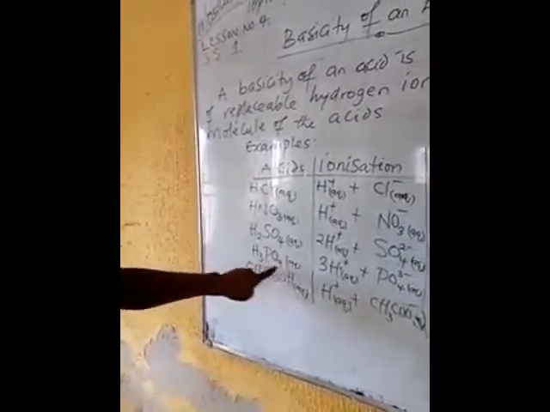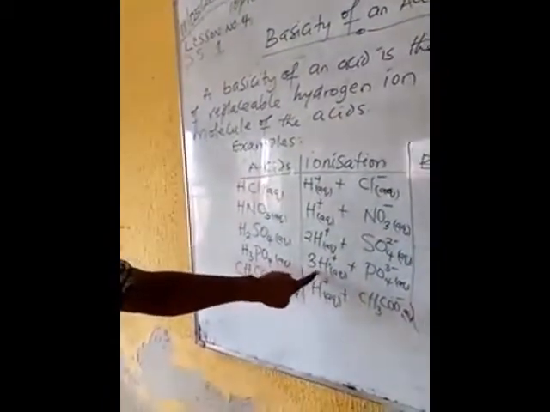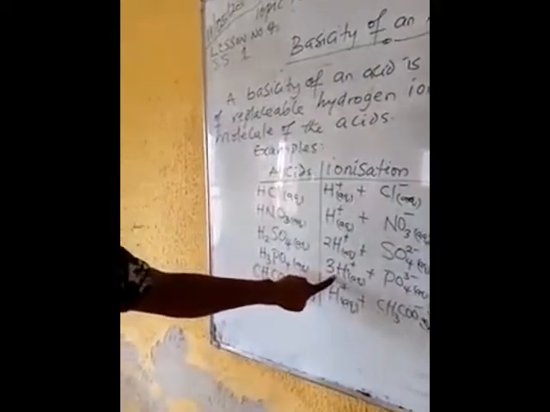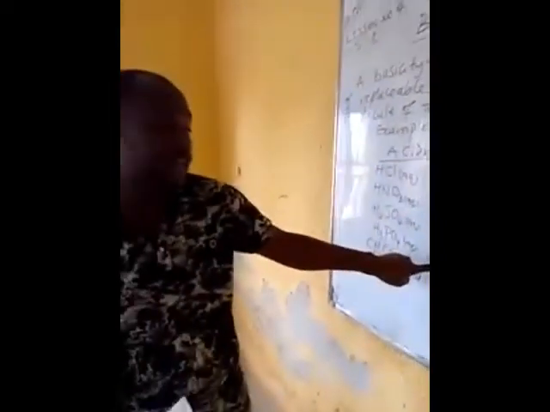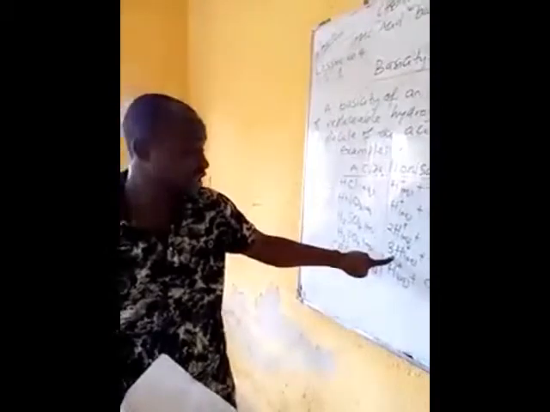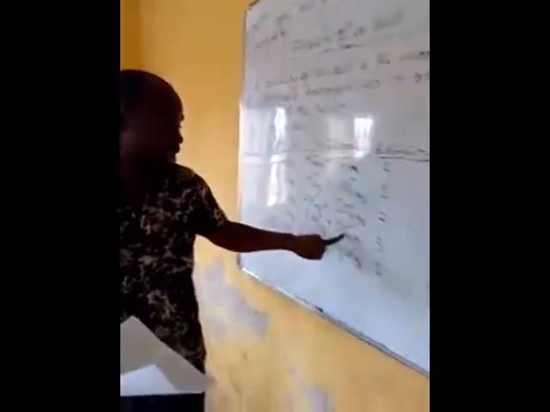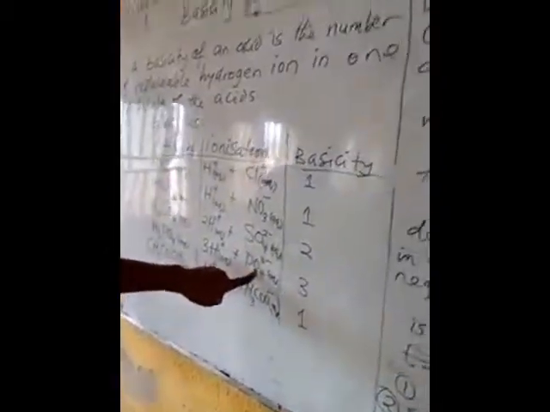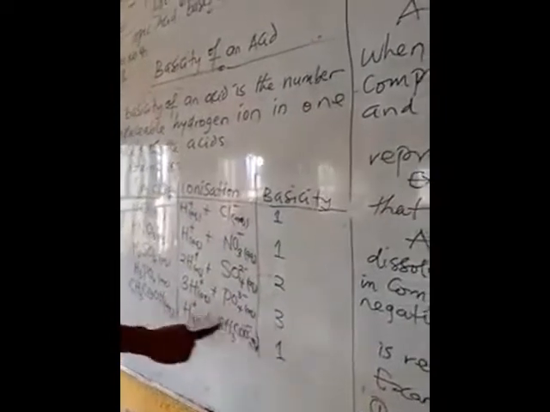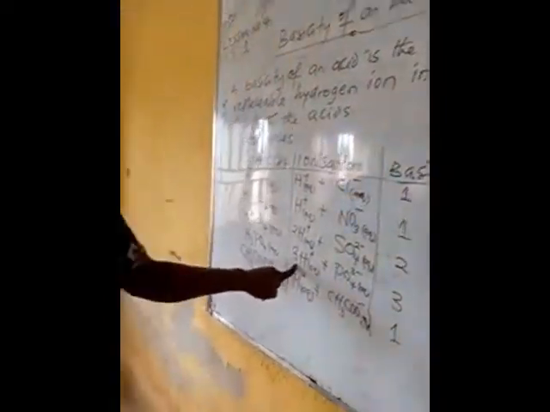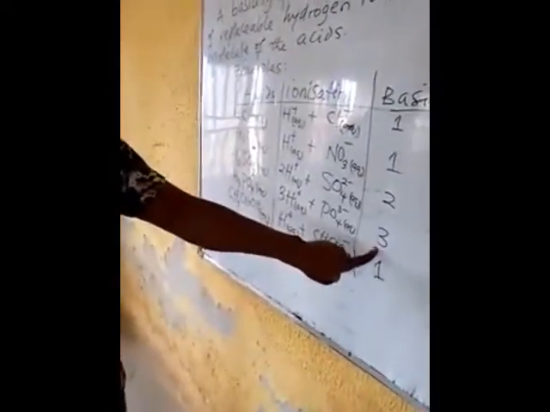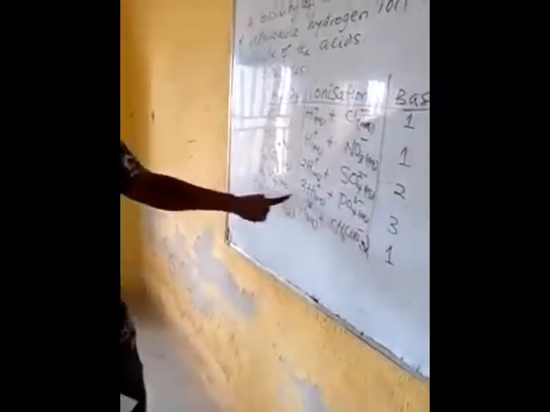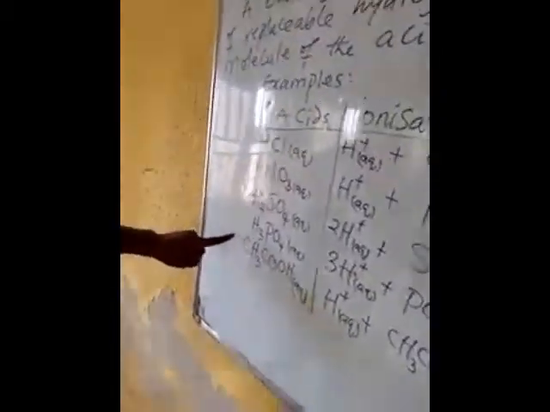And this acid ionizes to produce 3H+, so it has produced 3 replaceable hydrogen ions with a negative radical. And the number of replaceable hydrogen ions here is 3. So the basicity of this acid is 3.